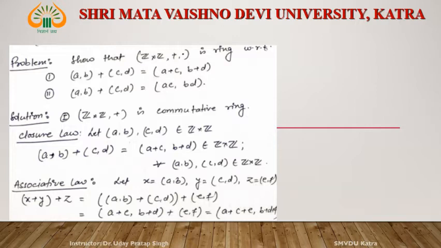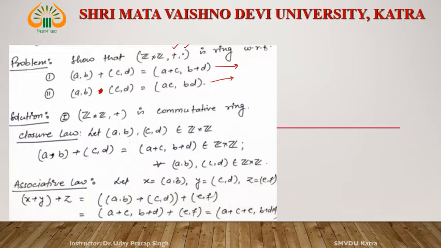And multiplication, sorry, this is not plus, this is multiplication, is defined as (a, b) · (c, d) = (ac, bd). This is the addition operation and this is the multiplication operation. With respect to these two operations, Z × Z forms a ring.